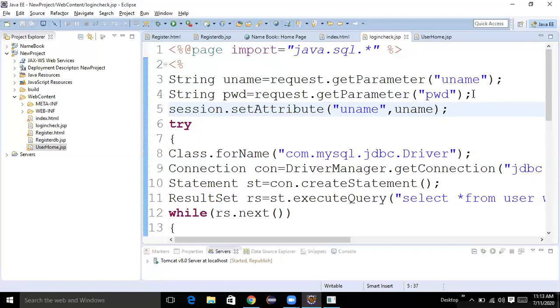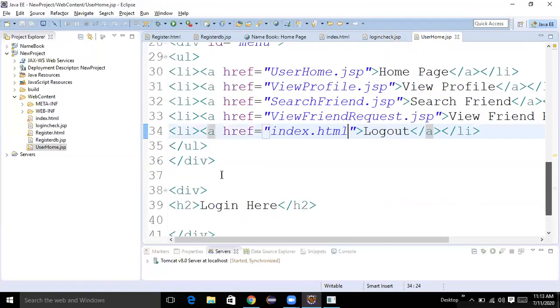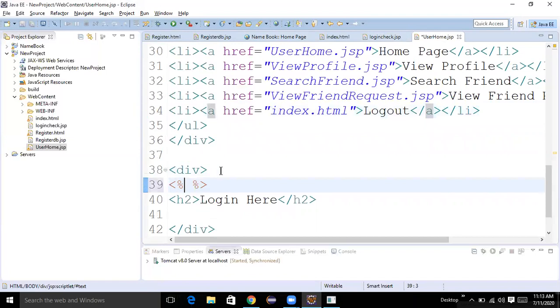Then whenever you set the attribute, we need to get the attribute in the next page. Here I need to get that attribute. That is dynamic code. I need to keep it in a string uname equal to session.getAttribute of uname.